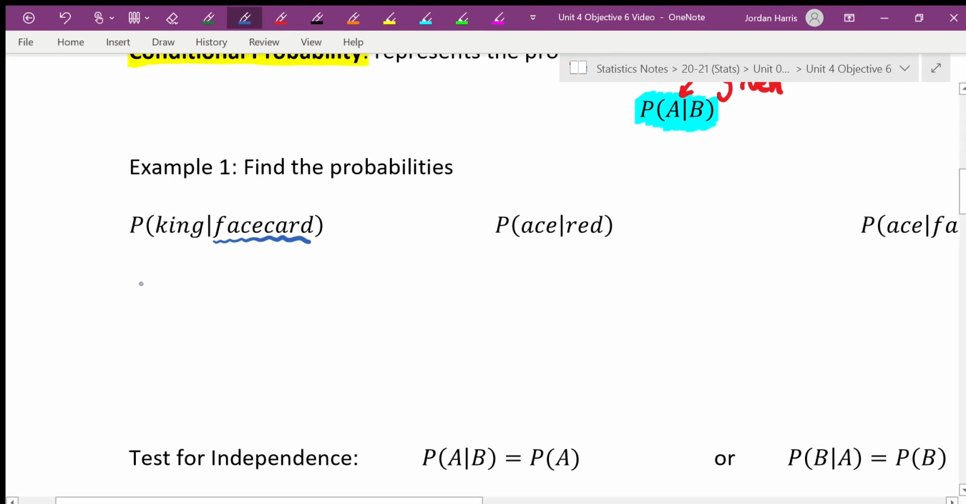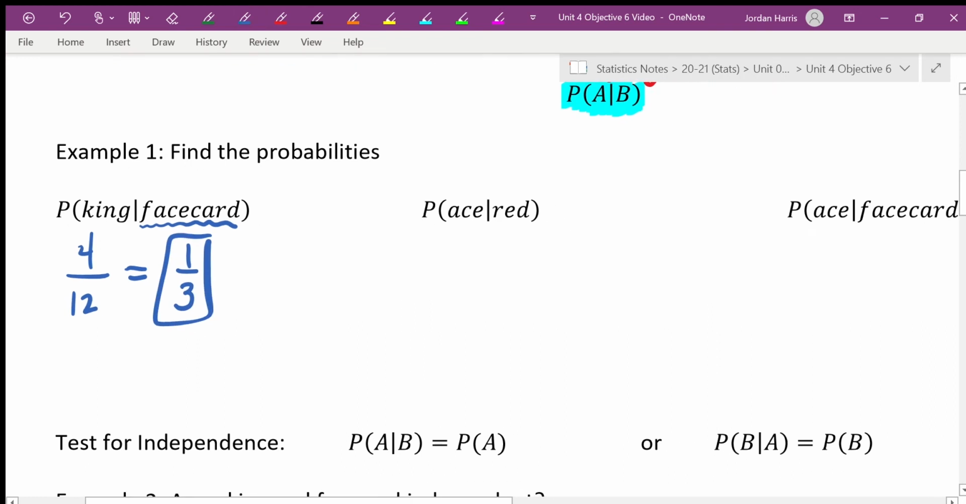So that means I've limited my deck. The given limits your options. We're not dealing with the full deck anymore. I'm telling you in my hand is a face card. So we only have 12 possibilities, the 12 face cards. 4 of those are a king. So we can simplify, we can divide, whatever you want. It's pretty easy to simplify this one. 4 goes into both, 1/3, done.